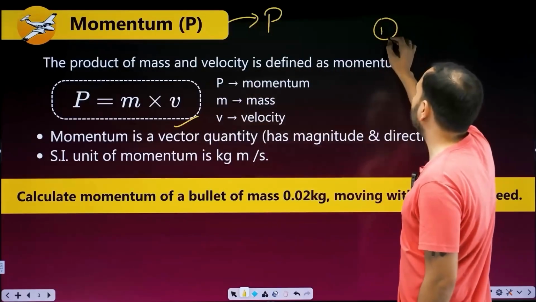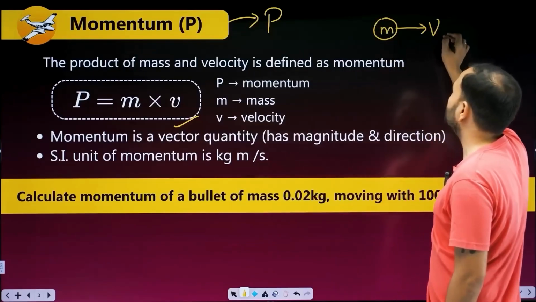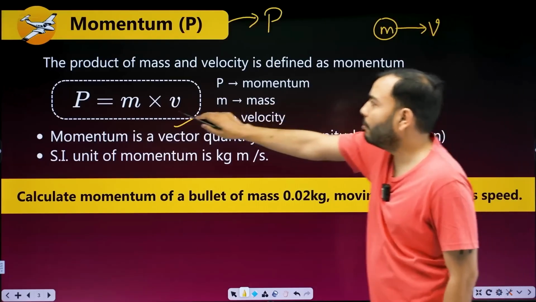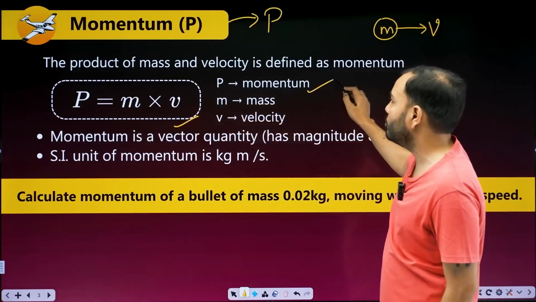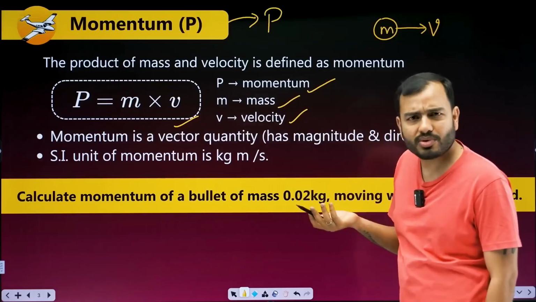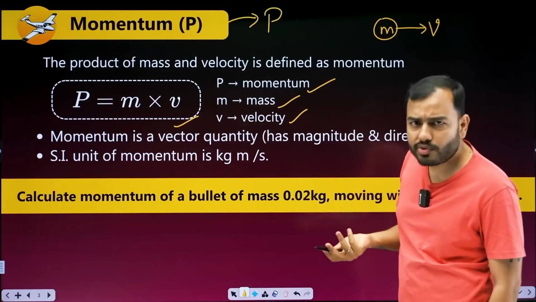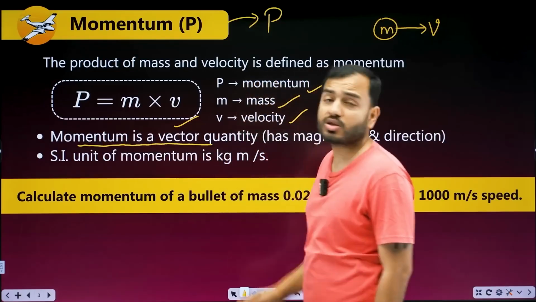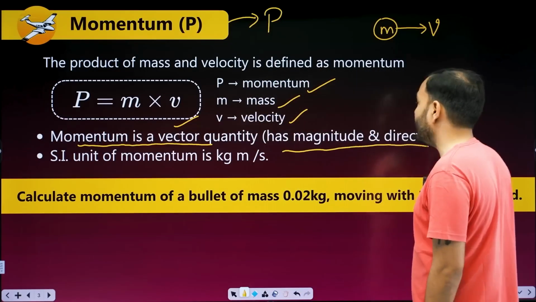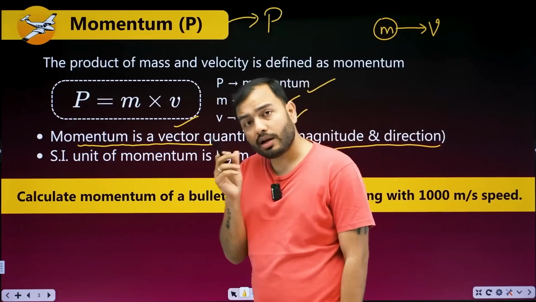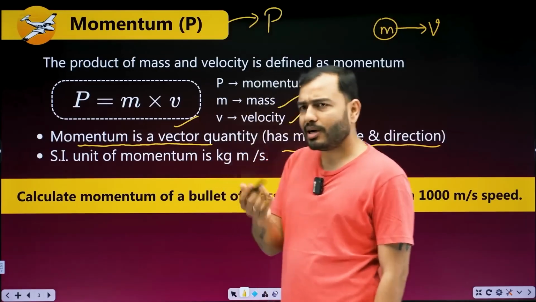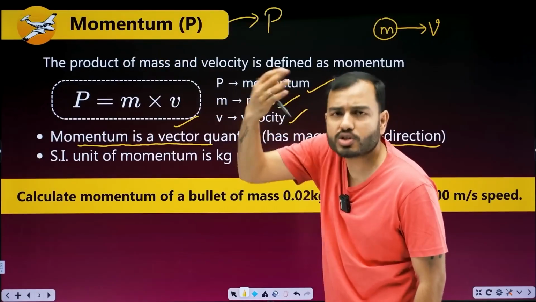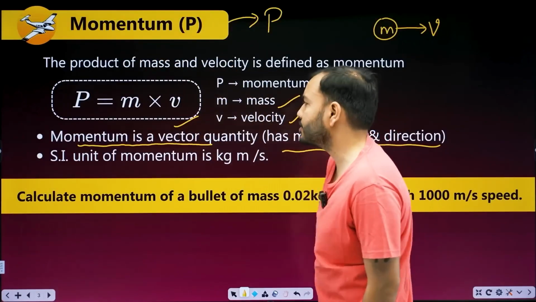Suppose there's an object, its mass is m, and let's say it's moving with velocity v. So momentum, which we call p, is mass into velocity. P is momentum, m is mass, v is velocity. Simple. Product of mass and velocity. Momentum is a vector quantity. Yes, it has direction too. It has magnitude and direction. The direction of momentum will be the same as the direction of velocity.